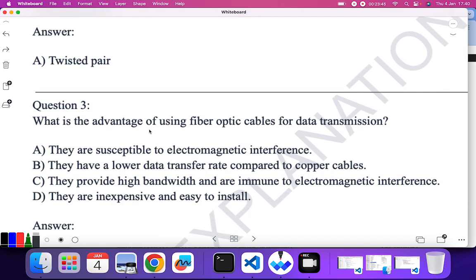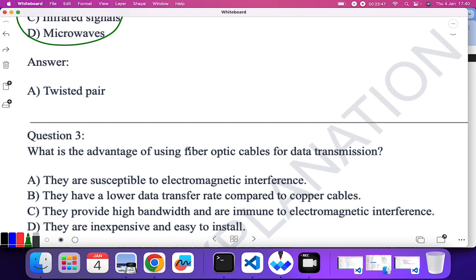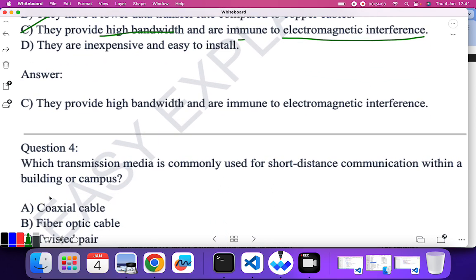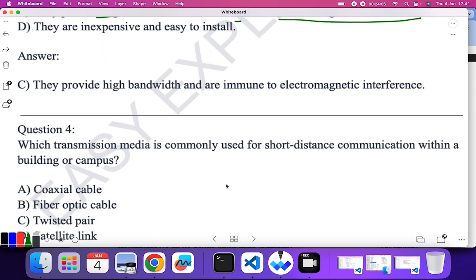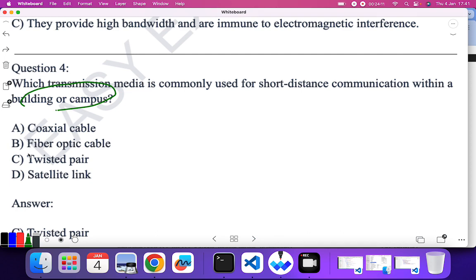What is the advantage of using fiber optic cable? The main advantage is that it is immune to electromagnetic interference. There is no electromagnetic interference, and it also provides high bandwidth. C is the correct answer. Which transmission media is commonly used for short distance communication within a building or campus? Here twisted pair is the correct answer. We are going to use twisted pair for short distances.